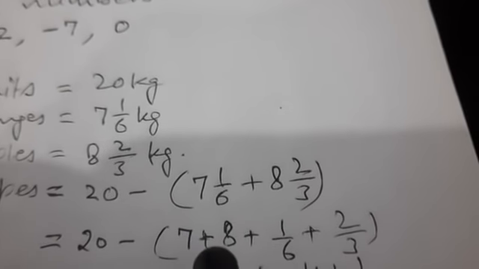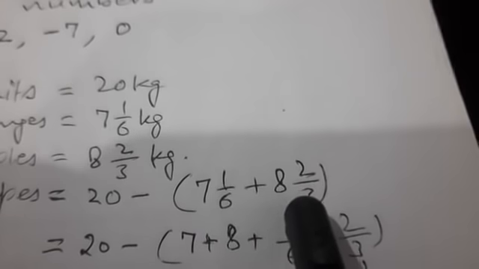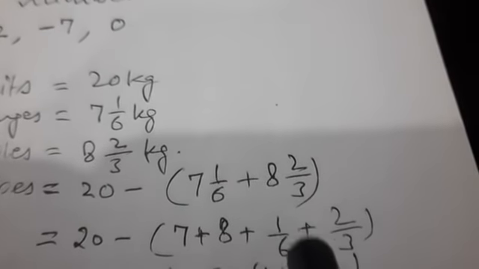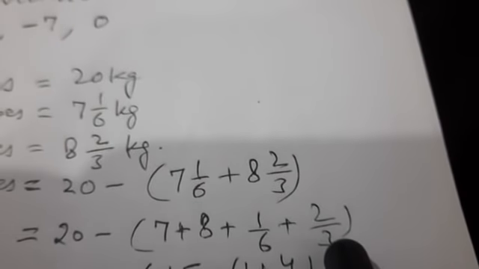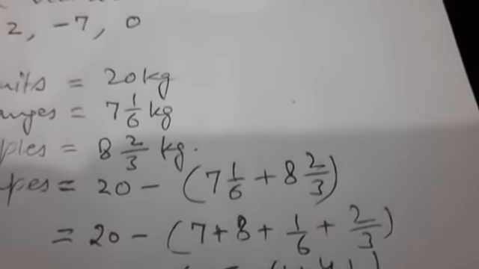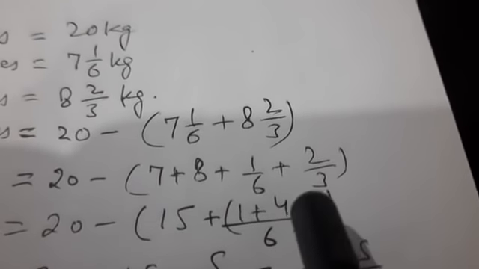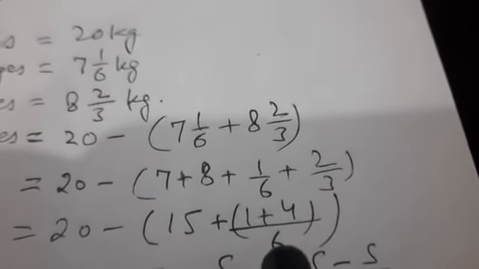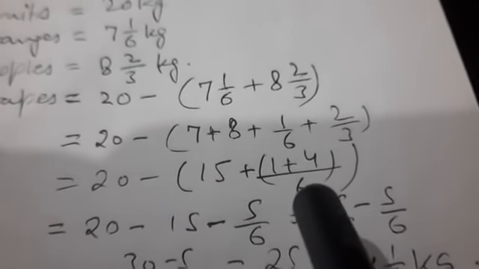That means 7 and 8 we are adding, and we'll be adding fractional parts of these mixed fractions together. This makes our calculation much easier. 8 plus 7 is 15, and here in these two fractions we take LCM. 6 is the LCM, and we simplify, so it comes 5 upon 6.